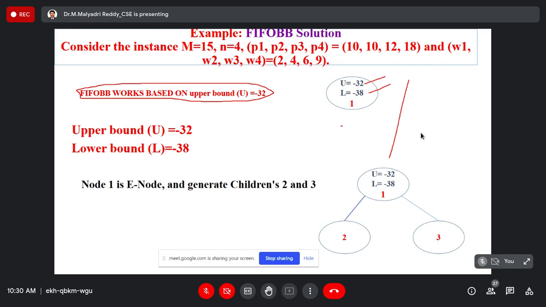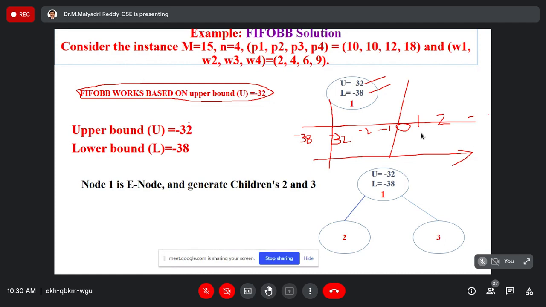Yes, if it is 0, 1, 2, 3 like this, and minus 1, minus 2 like this, up to minus 30 and minus 32, we represent them on the x axis. While moving to the right, you get the greater elements. So with respect to minus 38, minus 32 is the greater. This is the rule, and on the x axis we base our values, magnitudes and which one is greater. So this is the criteria.